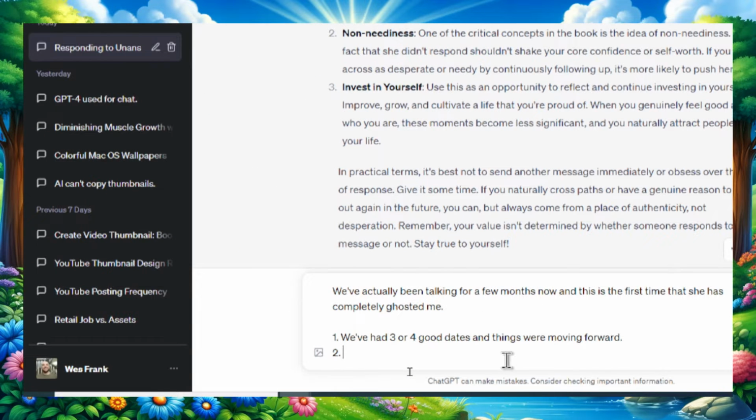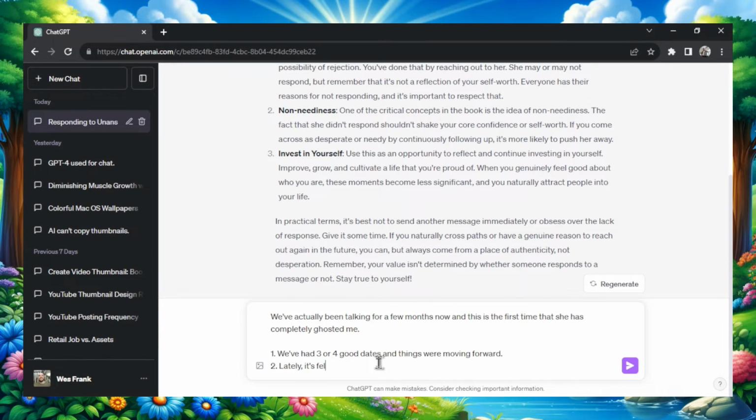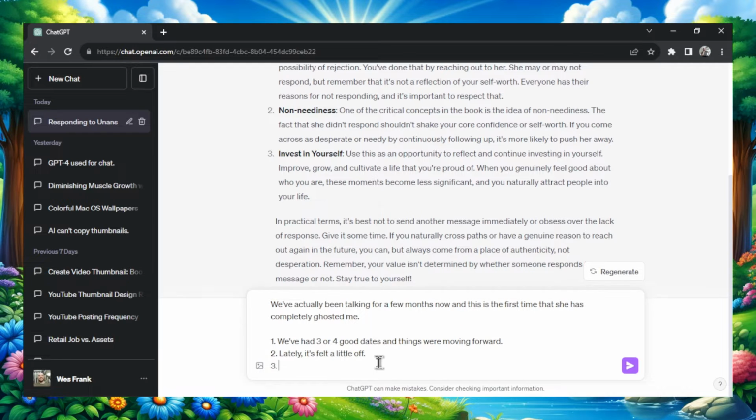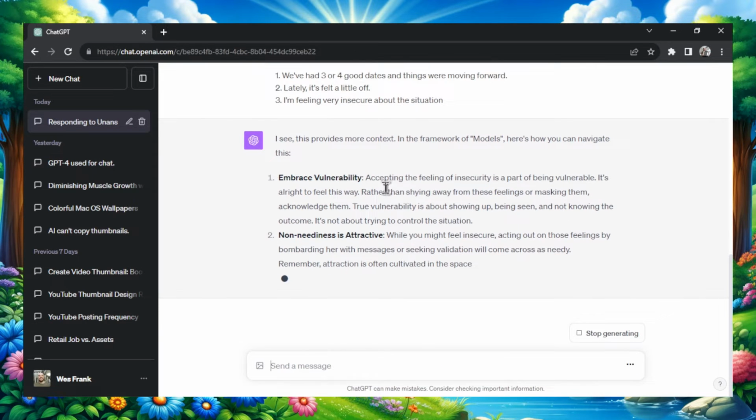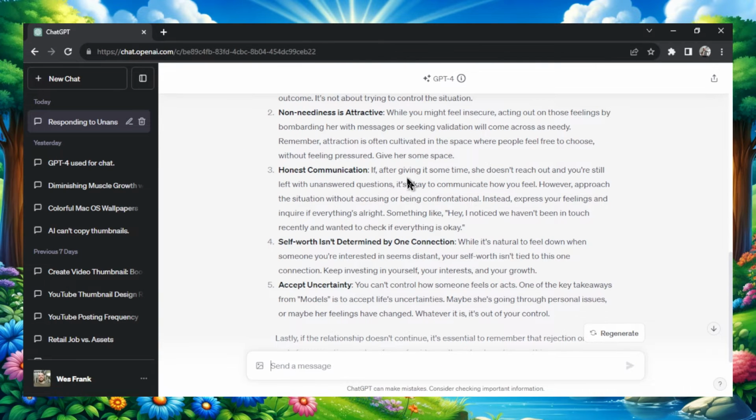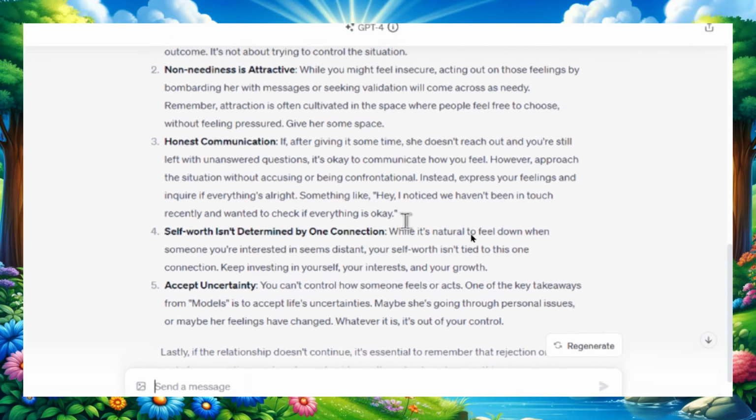Let's say that lately it's felt a little off. And then 3, let's go something like, I'm feeling very insecure. I'm not really, but I'm doing this for example, about the situation. And let's see what he writes here. He's telling me that this provided more context about the situation. And point number 3 is a pretty good one. It's actually giving me a message that I can send in the future.